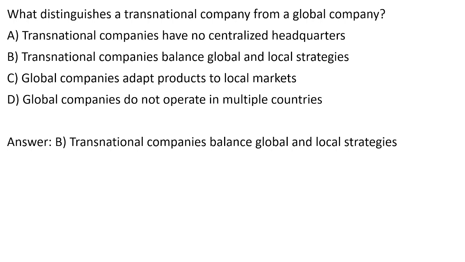Transnational companies balance global and local strategies. I've told you that it is a mix of both international as well as global company. International companies make localized products, while global companies make standardized products. For international companies, we took the example of McDonald's, and for global companies, the example of Coca-Cola. I hope you have understood the concept and the difference between international company, global company, and transnational company. So that's all from my side.